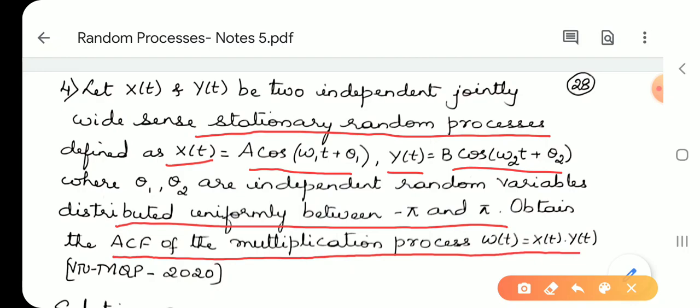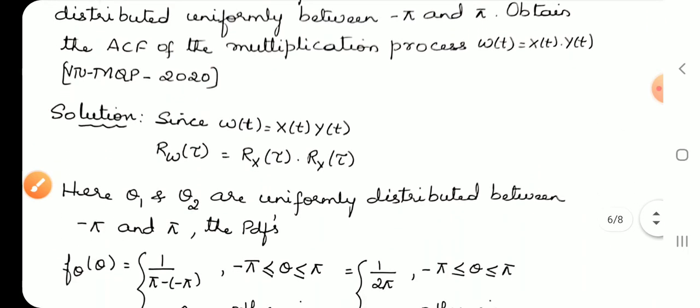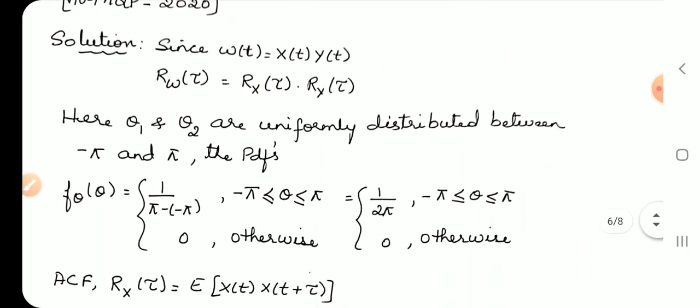Xt and yt are two random processes defined by a cos(omega 1 t plus theta 1) and yt equal to b cos(omega 2 t plus theta 2), where theta 1 and theta 2 are random variables which are uniformly distributed.